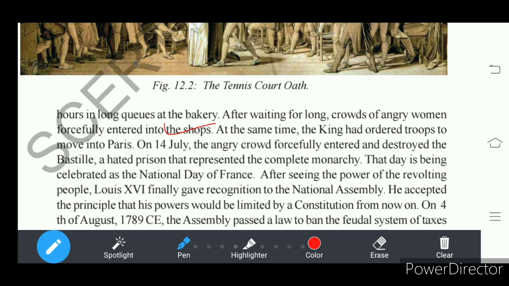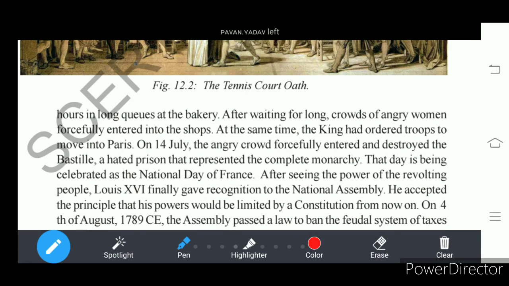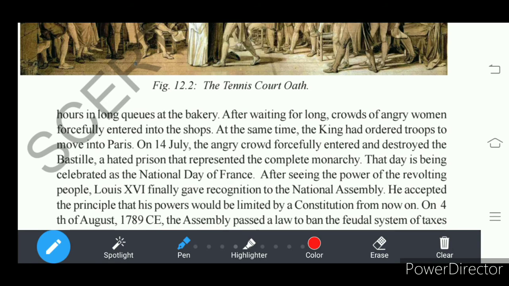Understand? So here the king considered it a rebellion against him. At the same time, the king ordered his army to move into Paris and charge at the women who were standing in front of the bakery and had entered the shop forcefully to get bread to fill the stomachs of their children.